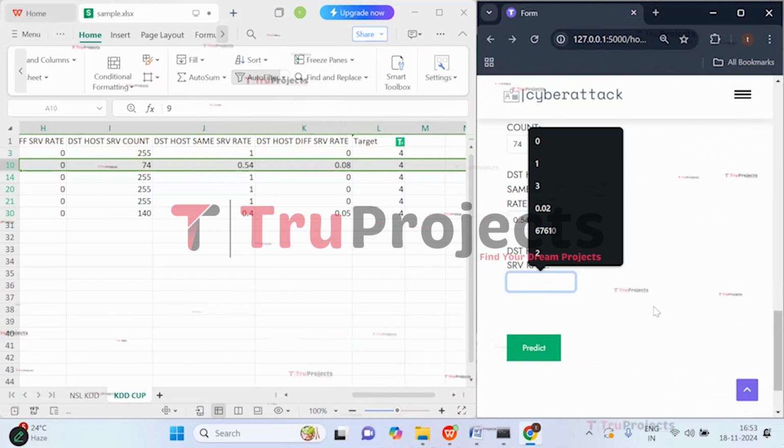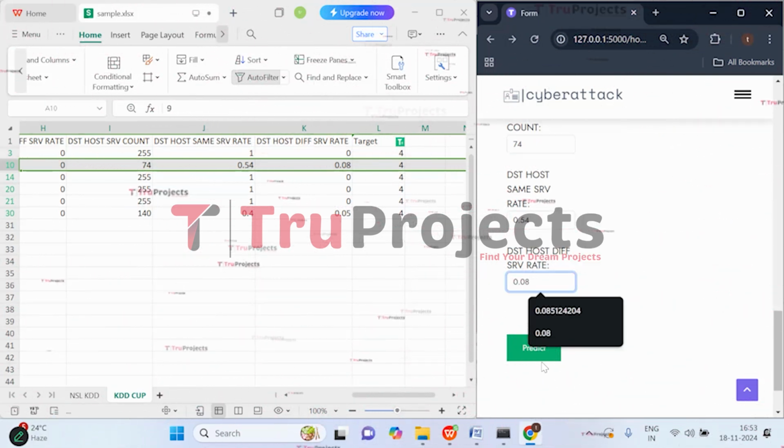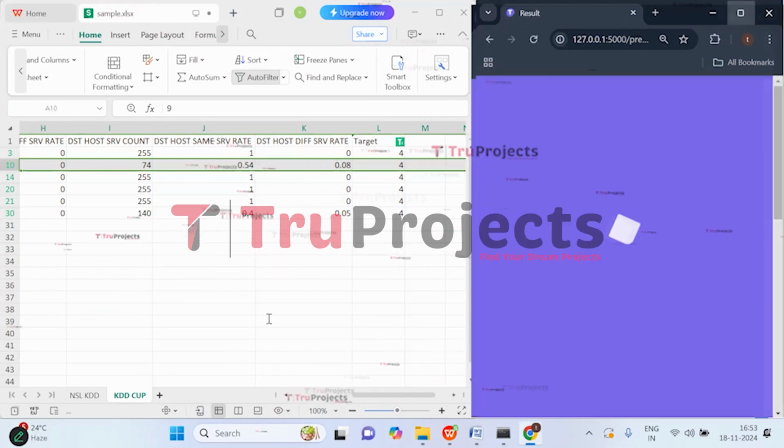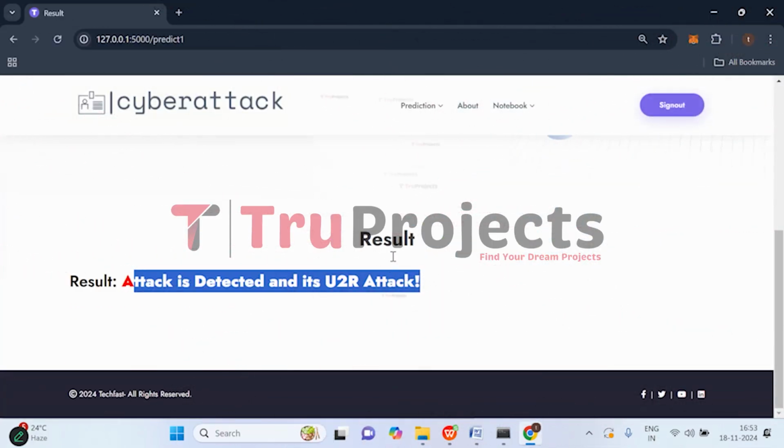So destination host different SRV rate is 0.08. Now click on predict. So here we got the prediction as attack is detected and it is R2L attack.